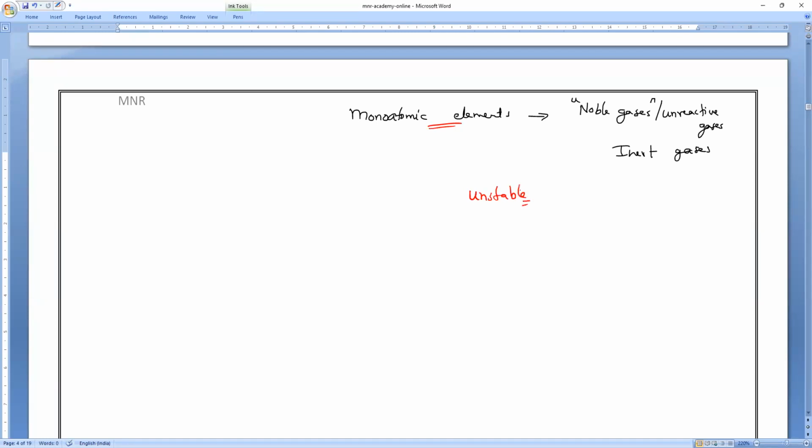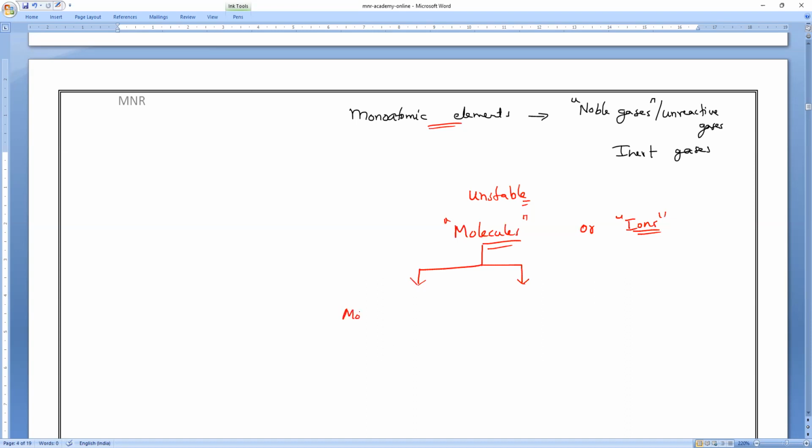So, to become stable, they always exist in the form of molecules, or in the form of what? In the form of ions. Clear, everyone? So either they exist in the form of molecules or in the form of ions. As I said yesterday, if it is molecules, again molecules are of two types. Can you tell me what they are?